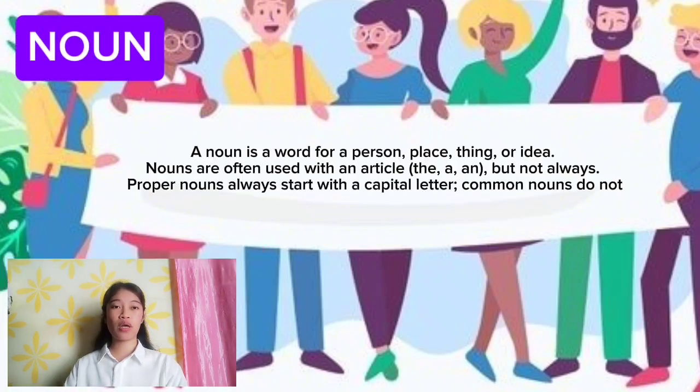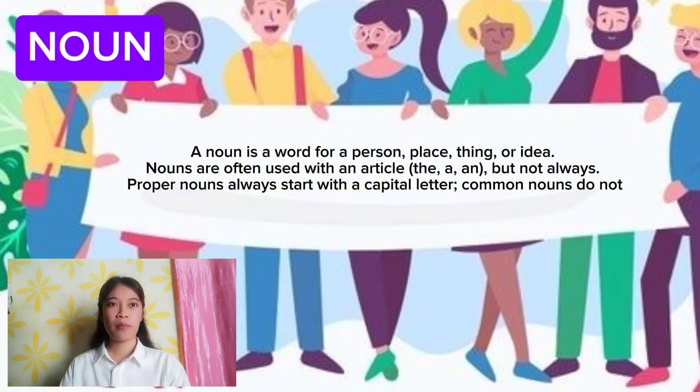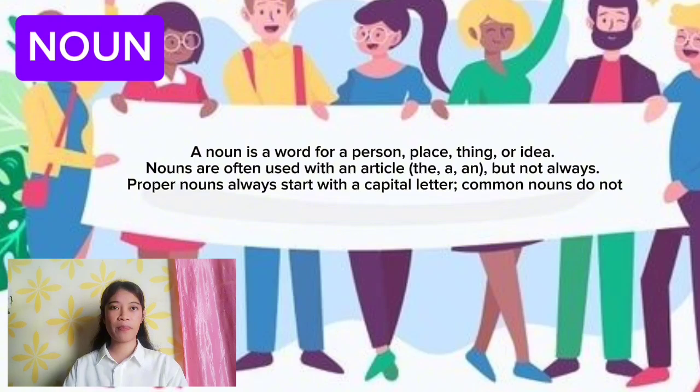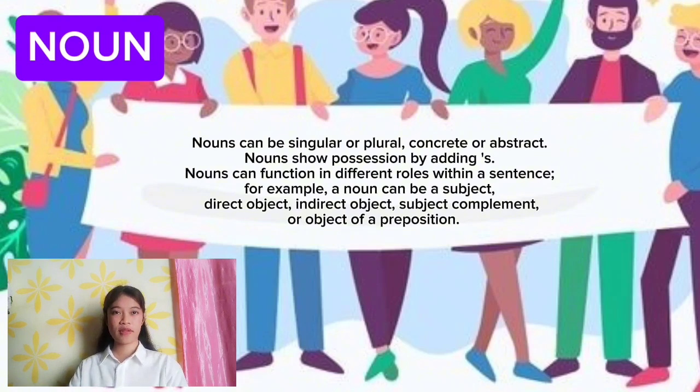A noun is a word for a person, place, thing, or idea. Nouns are often used with an article: the, a, an, but not always. A proper noun always starts with a capital letter. Common nouns do not. A noun can be singular or plural, concrete or abstract. Nouns show possession by adding s.